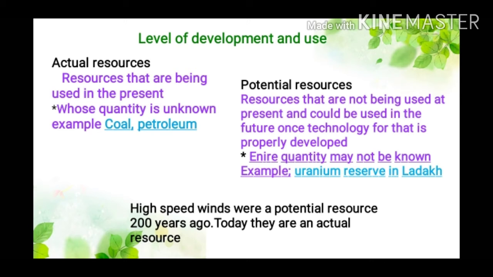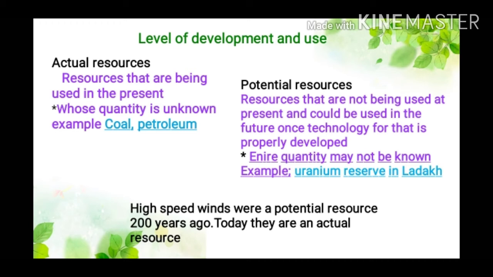Actual resources are those that are being used in the present and whose quantity is known to us. Example: coal, petroleum, and natural gas.